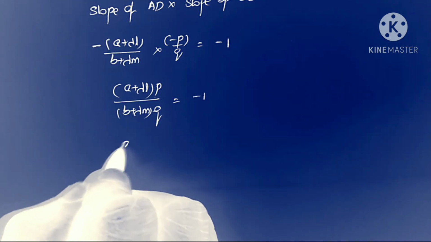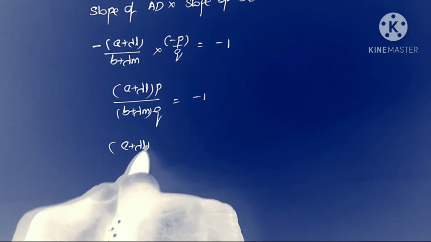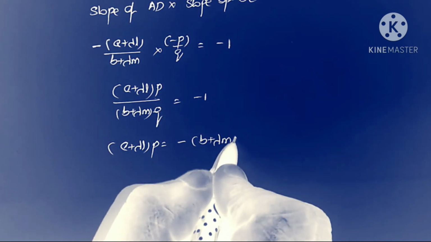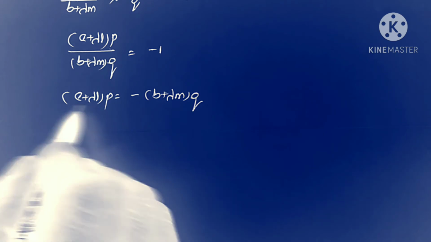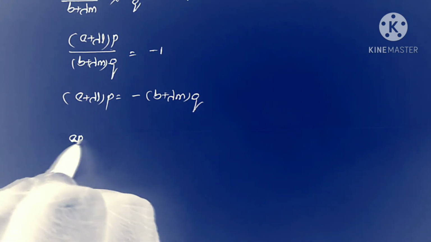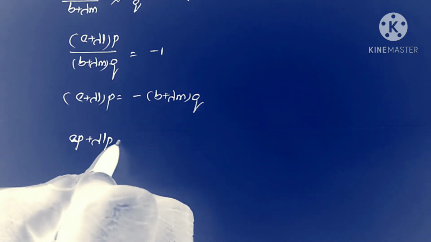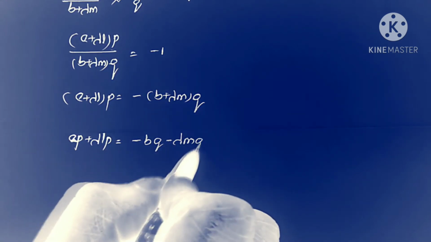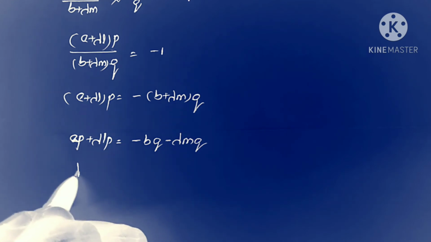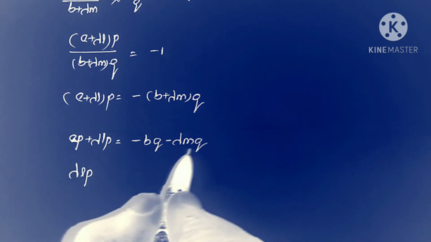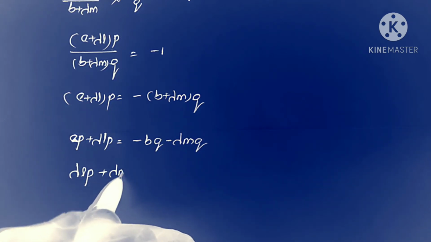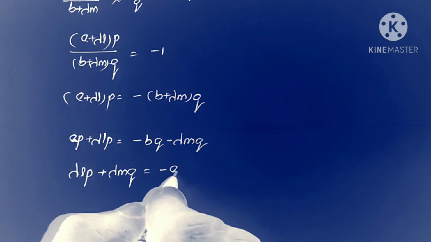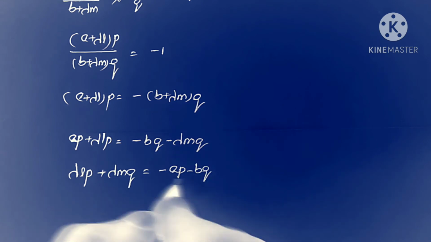Now taking the cross product, a plus lambda L into p is equal to minus of b plus lambda m into q. So taking the product here, ap plus lambda lp is equal to minus bq minus lambda mq. Now we want the lambda value, so we write the terms as lambda lp plus lambda mq is equal to, writing this value to this side, minus ap minus bq.